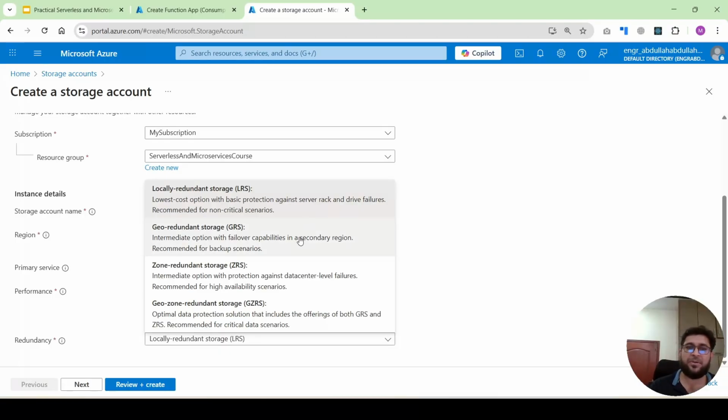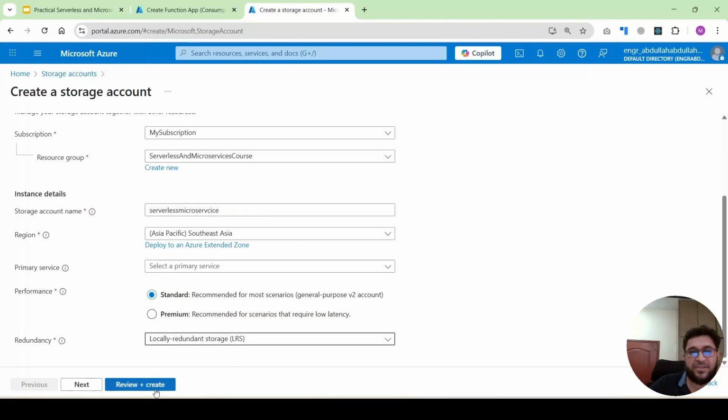If you want, for example, backup, you can use geo-redundant. If you want a high availability scenario, you will go zone redundant. And if you have a very critical data scenario, you will go geo-zone redundant. So these are the different redundancy types.